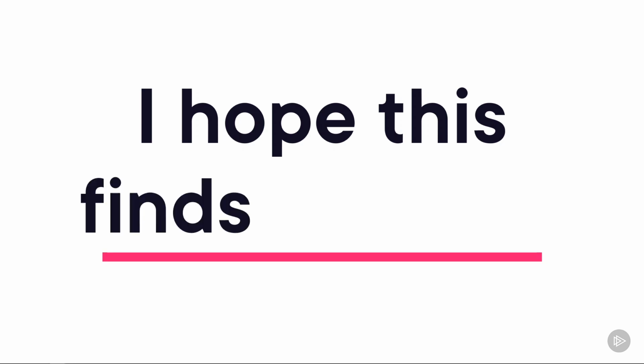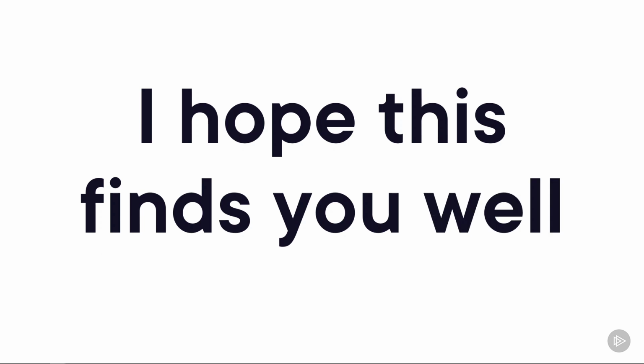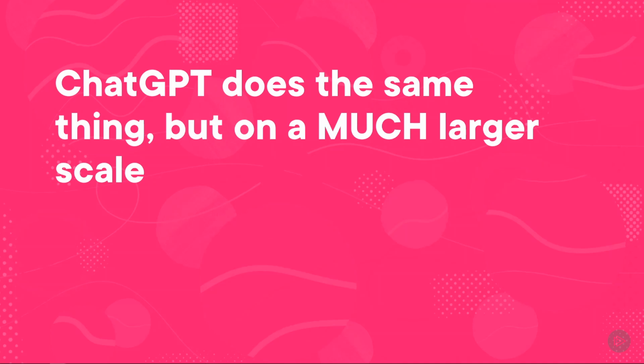And you can extend from letters and single words to full sentences. If I see the text, I hope this, since I've seen that so many times, I've learned or I'm trained to want to complete this sentence with finds you well. And ChatGPT basically does the same thing, but on a much larger scale, having been trained with a lot more information than a single human brain. It's super, super smart. So it's taking all the information that's been fed to it and basically predicting what word or sentence or paragraph or line of code, for example, would come next.